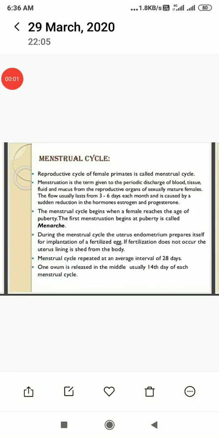Good morning, dear students. Today we are going to discuss the menstrual cycle. The reproductive cycle of female primates is called the menstrual cycle.